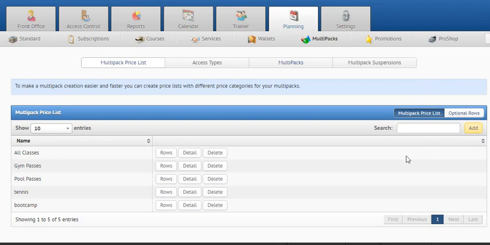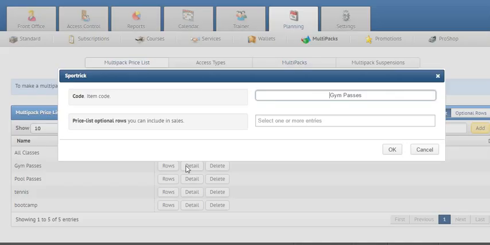Now, an optional row can be linked to the whole price list. For example, if I want the locker optional row to appear each time I sell a pool pass or a gym pass, then I'll just have to click on Detail and assign the optional row here.